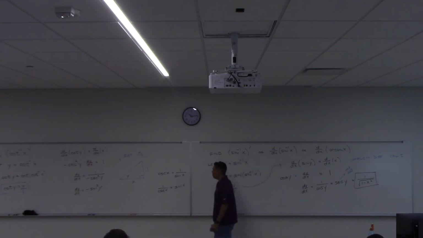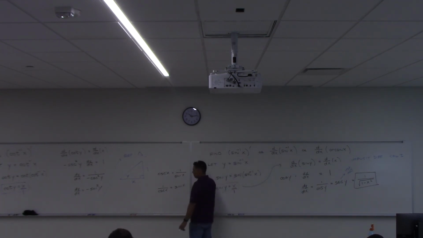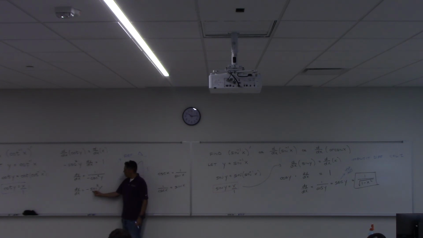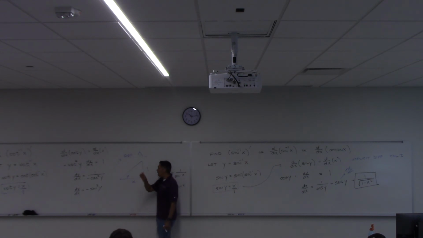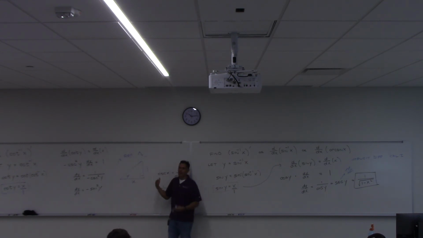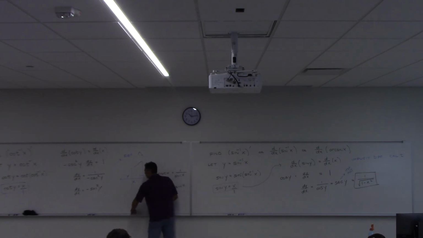Now we need to know, what are we trying to find? We want to know what negative sine squared of y is. So I need to know what sine of y is, and then I'll square it and then I'll make it negative. So I'm trying to find sine of y. Sine requires opposite and hypotenuse, but I don't have the hypotenuse yet. Let's call it h, for hypotenuse.